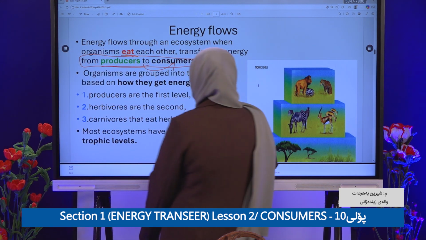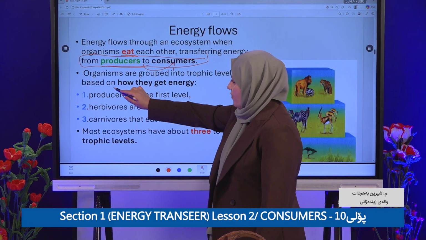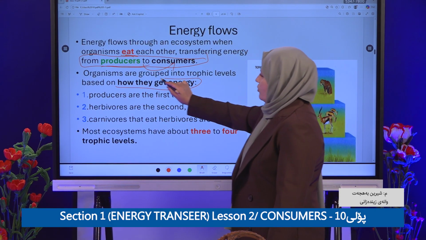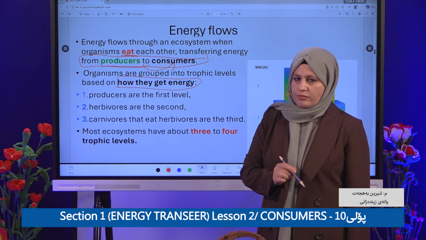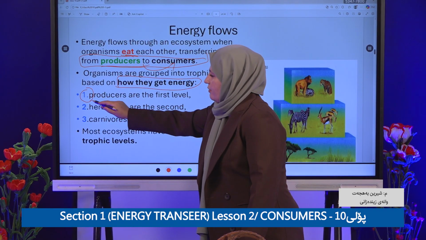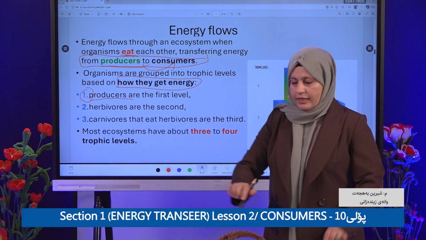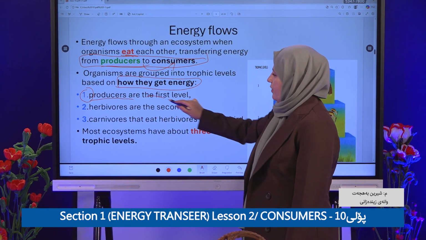Organisms are grouped into trophic levels based on what? How they get energy, which means how they eat other organisms. The first level, which is the bottom, is called producer. Producers are the first level.